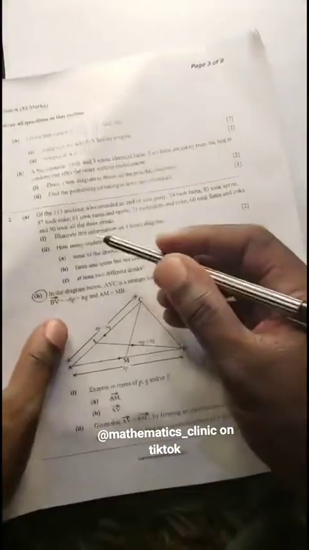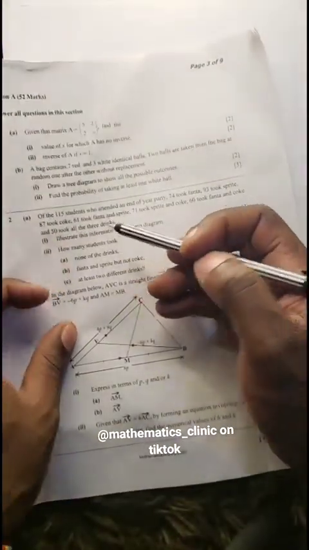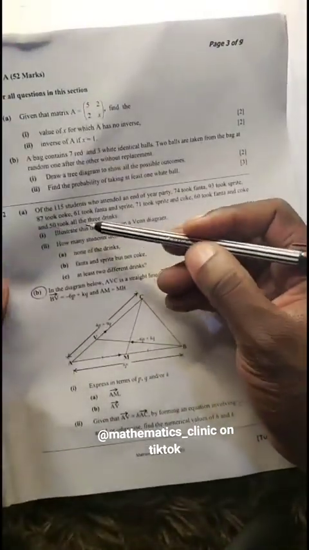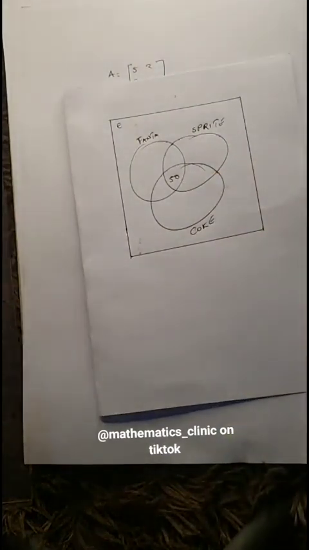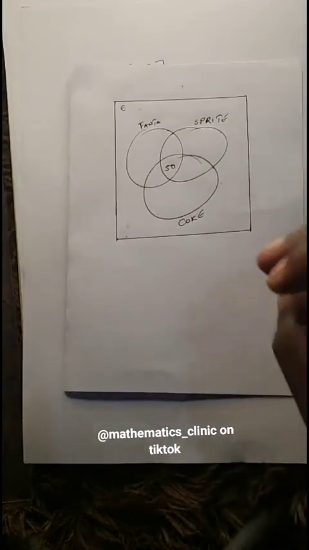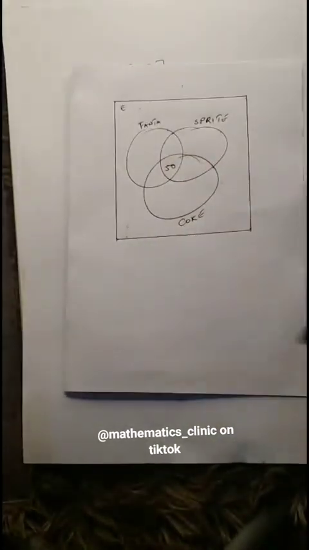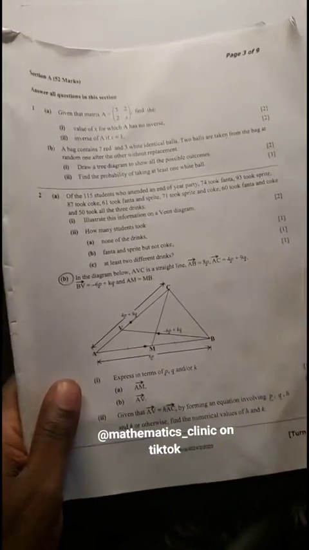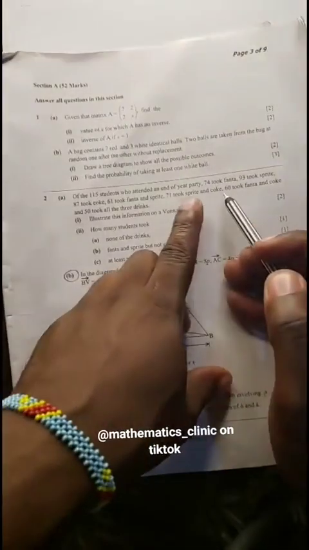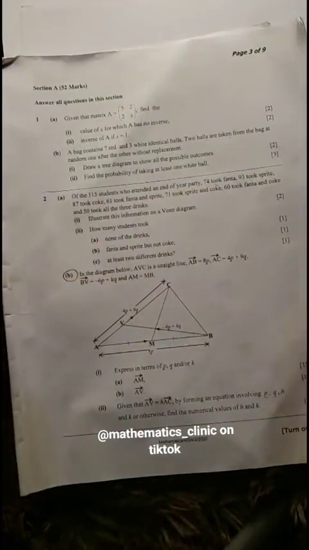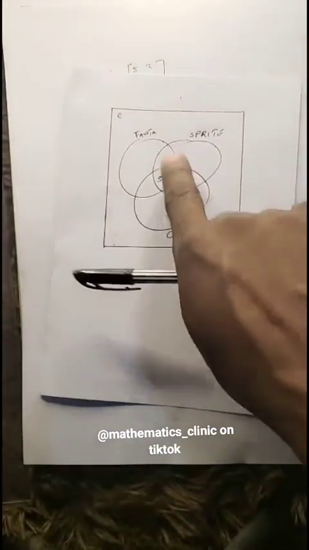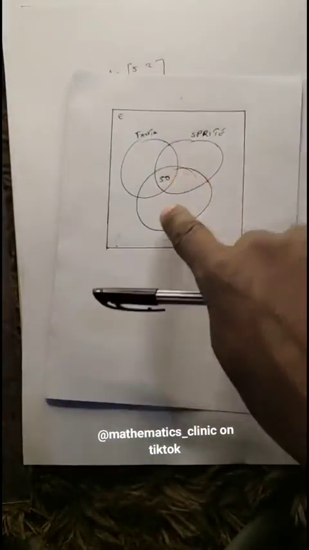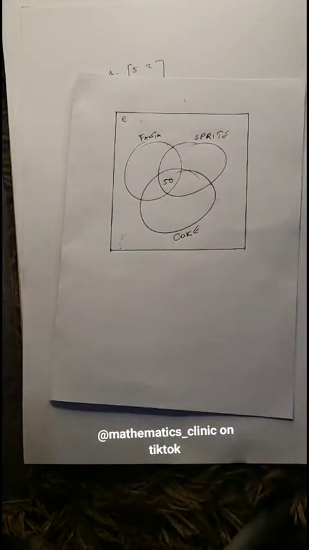It is saying 50 took all the three drinks. So we are going to fix that 50 right here. Then, after we are done with the one that intersects all the three, we come to those who are intersecting two. Don't ever go with the individual ones first. It will hit you so hard that you won't understand. Always go with the intersection of all the three, then go for those, and then after, you can look at the individuals.